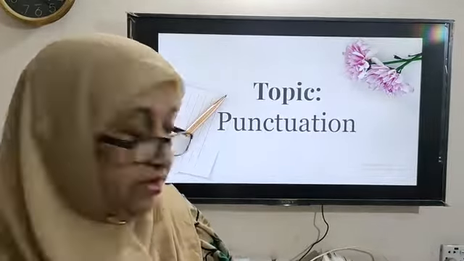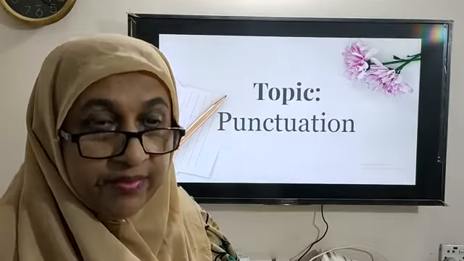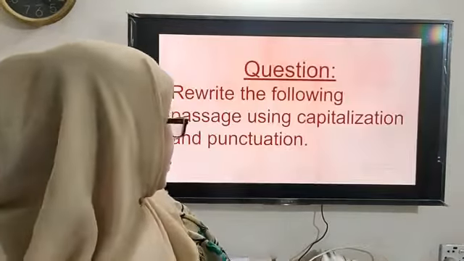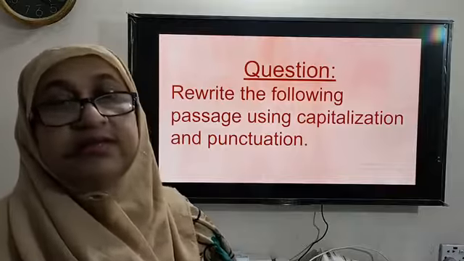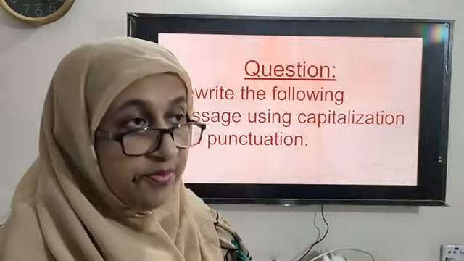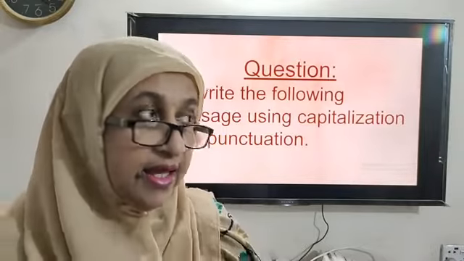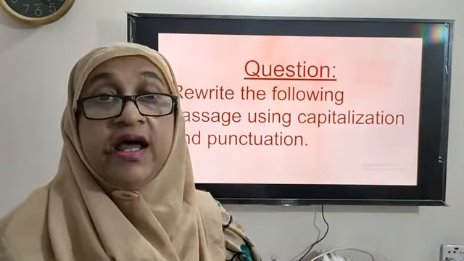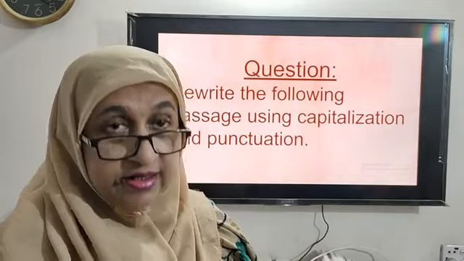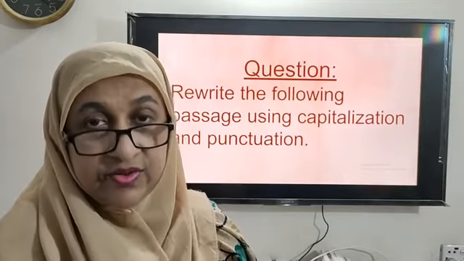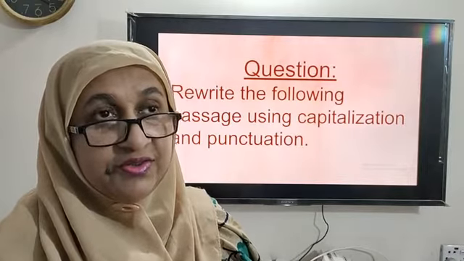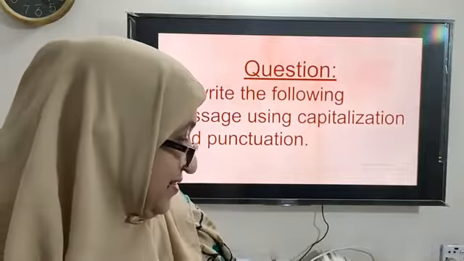So the question which you get in your exam papers is: rewrite the following passage using capitalization and punctuation. So one thing is clear from here, that capitalization and punctuation are interrelated, and so you cannot do one thing without the other.